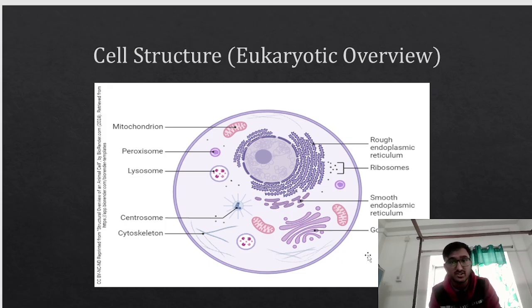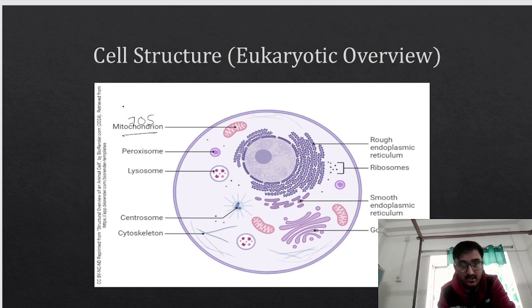Now coming to cell structure, let us have an overview of the eukaryotic cell. So this is the mitochondria, let me take this black color. This mitochondria will have 70S ribosomes. Remember, this mitochondria will have a 70S ribosome. Then we have the peroxisome. We have the lysosome, which is also called a suicidal bag. We will learn about lysosome in later slides. This lysosome contains what? Hydrolytic enzymes. Then we have the centrosome.